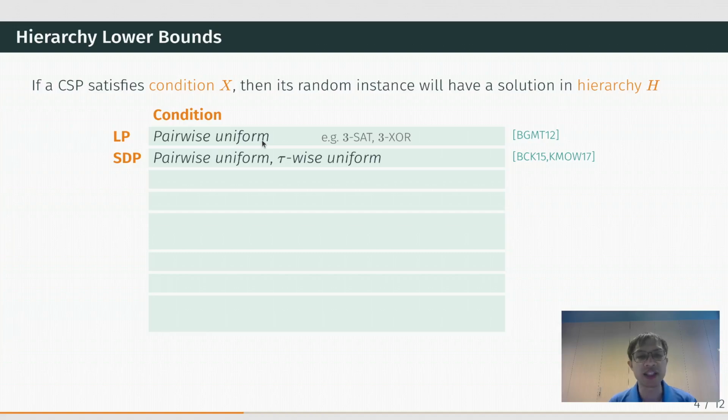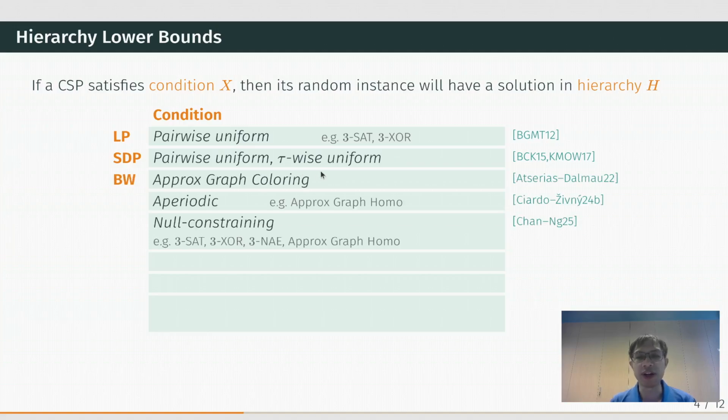Pairwise uniform means that to every constraint of the CSP, there is a pairwise uniform distribution of satisfying assignments. Under the same condition, with Barak and Kothari, we show lower bounds for the SDP hierarchy. And later on, Kothari, Mori, O'Donnell, and Witmer show lower bounds for CSPs that are pairwise uniform.